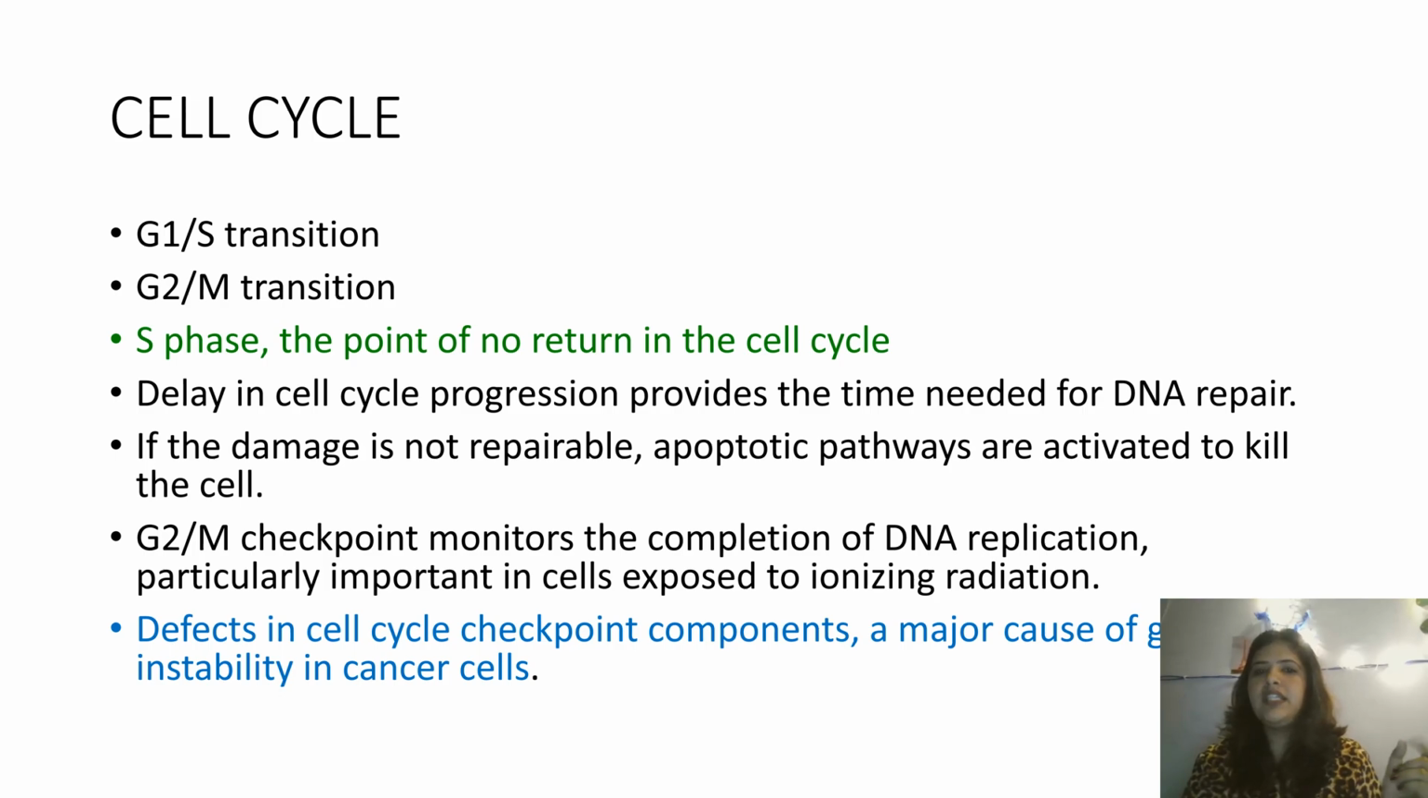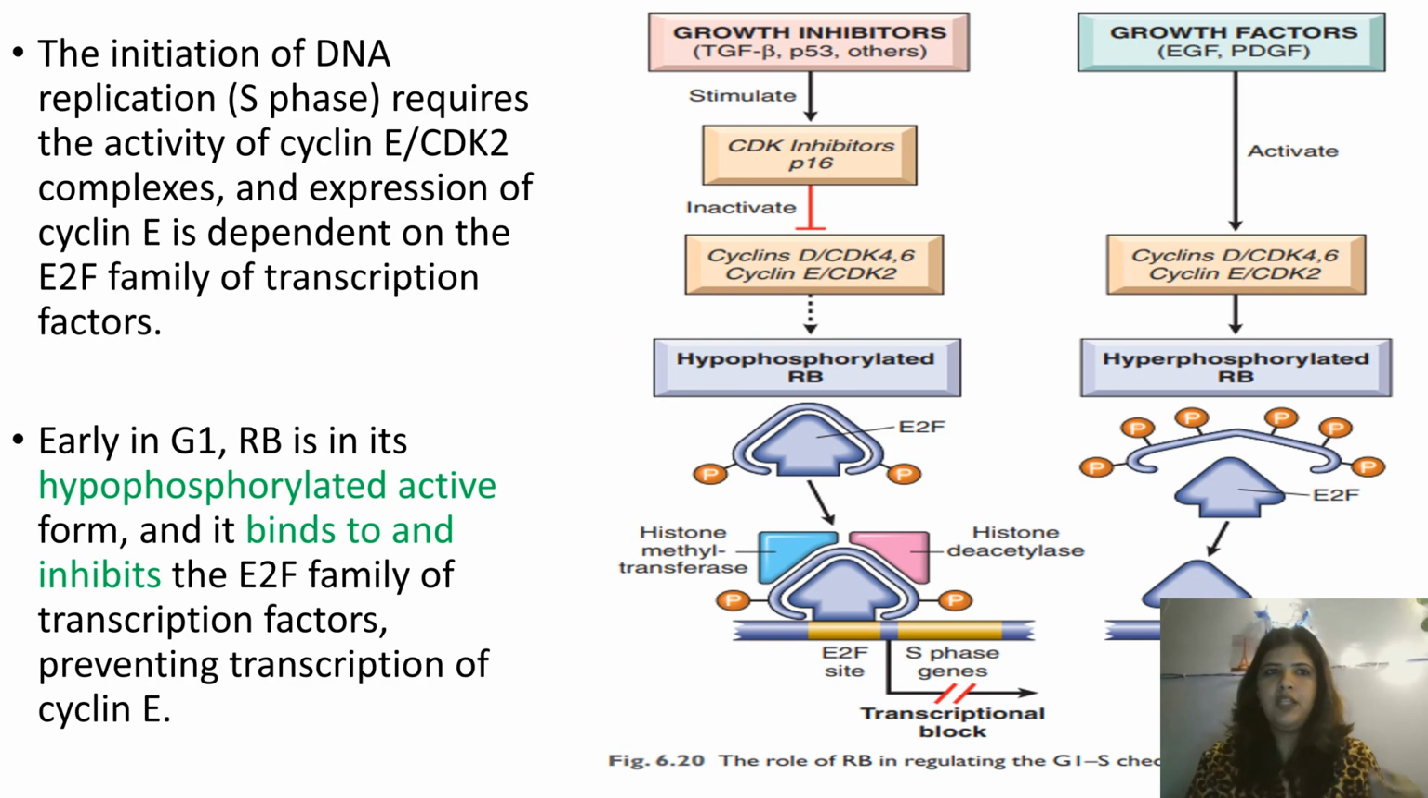The G2M checkpoint monitors the completion of the DNA replication which is happening in S phase, particularly important in cells which are exposed to ionizing radiation. Defects in these checkpoint components is a major cause of genetic instability in cancerous cells.